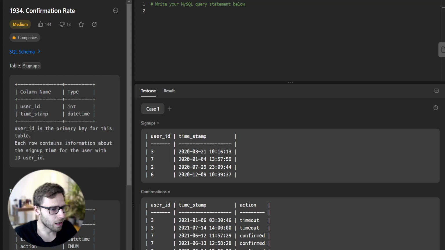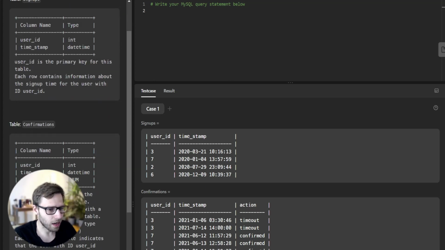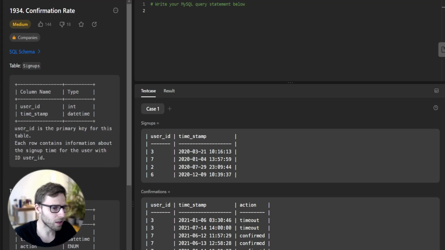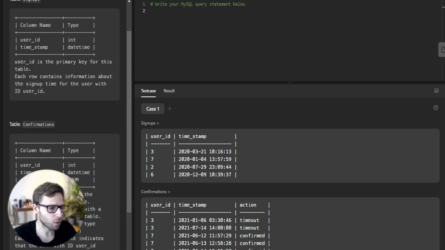We are given two tables, signups and confirmations. The signups table contains user IDs and the timestamp of their signups. The confirmations table includes user IDs, the timestamp of the confirmation request, and the action performed on the request, either confirmed or timeout. Our task is to calculate the confirmation rate for each user, which is the number of confirmed messages divided by the total number of requested confirmation messages.